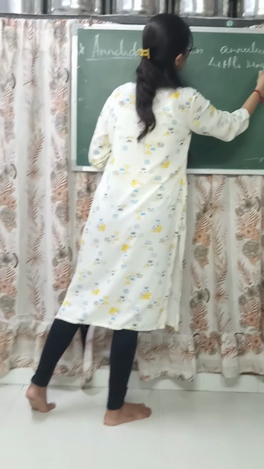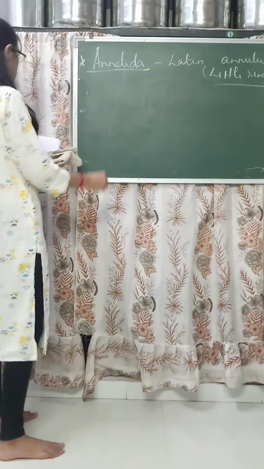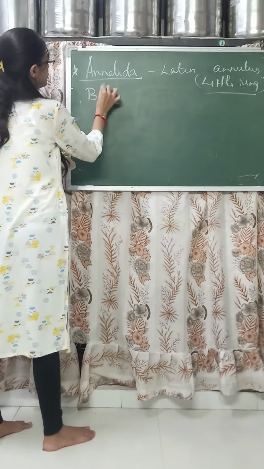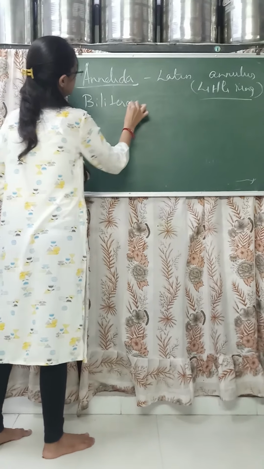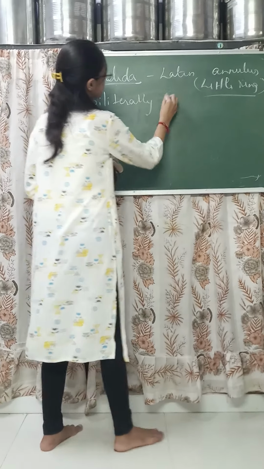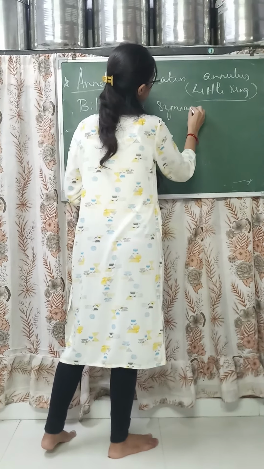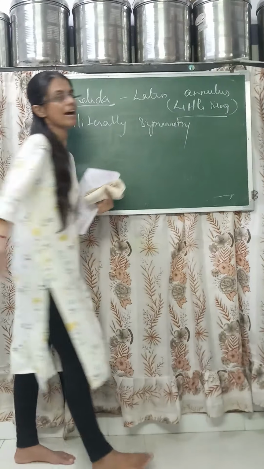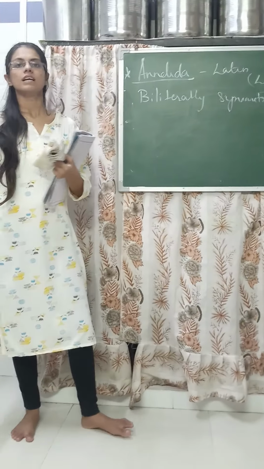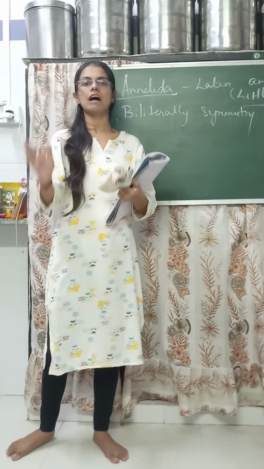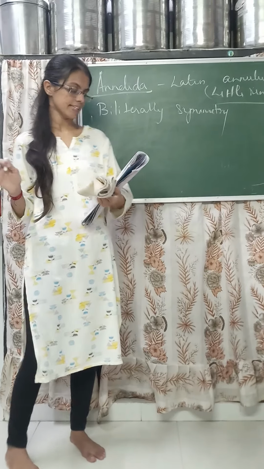Now we will learn about the characteristics and features of this topic. First, they are bilaterally symmetrical. What do you mean by bilateral symmetry? Bilateral symmetry means the right and the left half of the organism are the same.